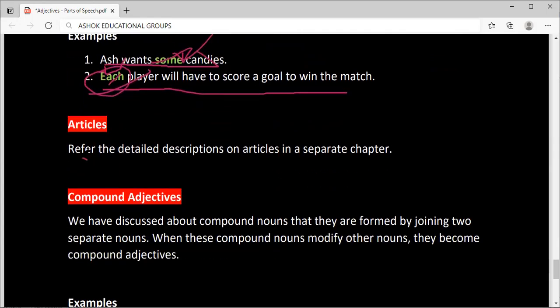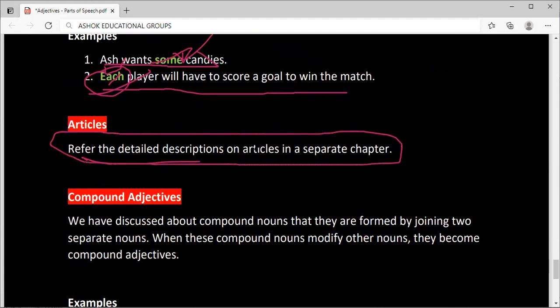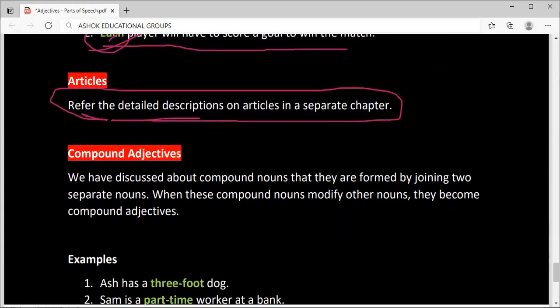Next, articles. Refer to detailed description on articles in separate chapter. We can see one more chapter for articles itself.